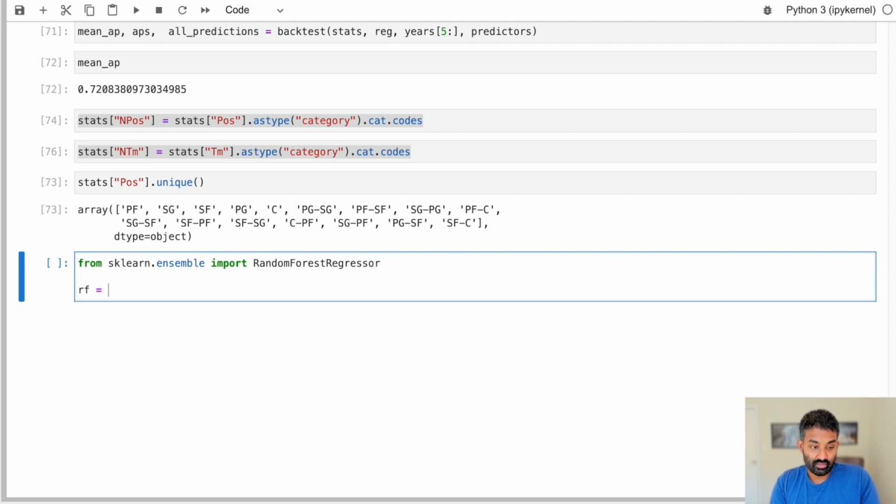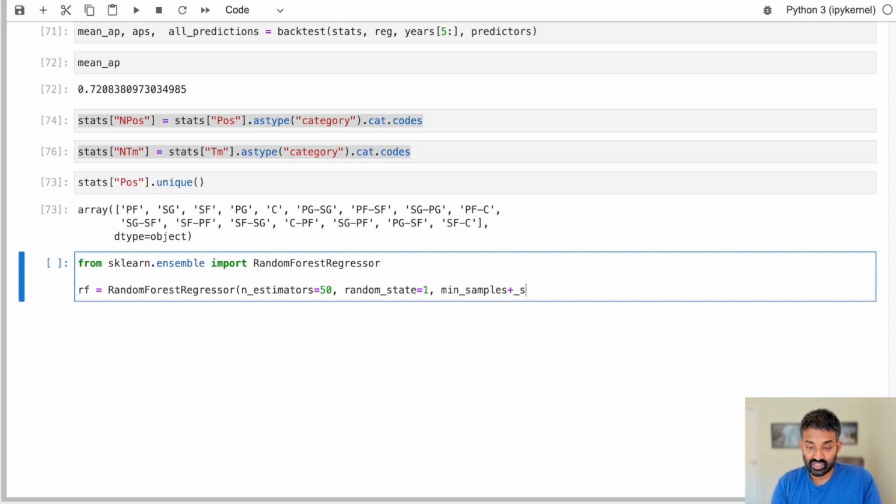And we can initialize the model like this, random forest regressor. And you have to pass in the number of individual decision trees you want to create. In this case, we're going to create 50, just so it runs fast. You probably want to initialize more. I would recommend anything up to 500. Beyond 500, you'd probably see diminishing returns. I'll set the random state to 1. That just means if we run the same code twice, we'll get the same result.